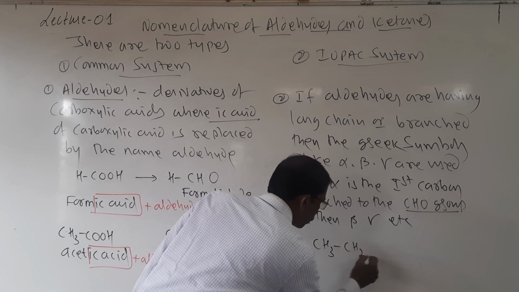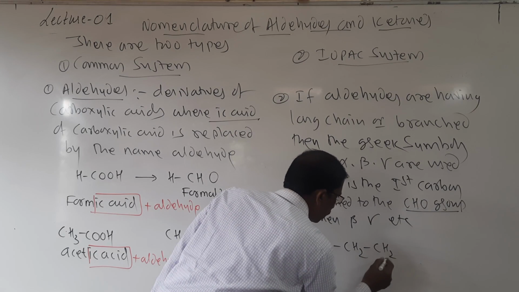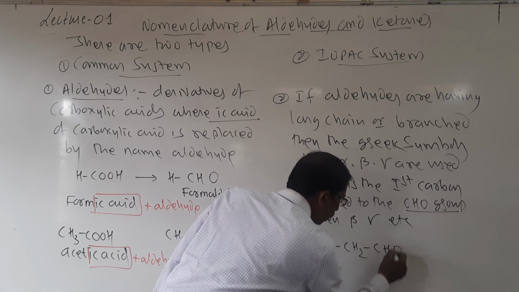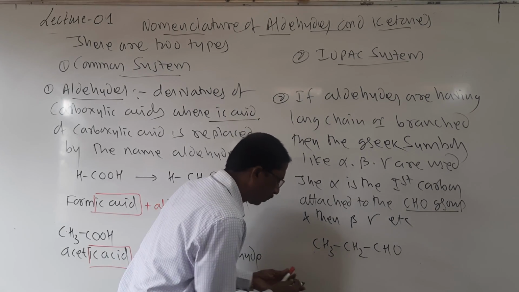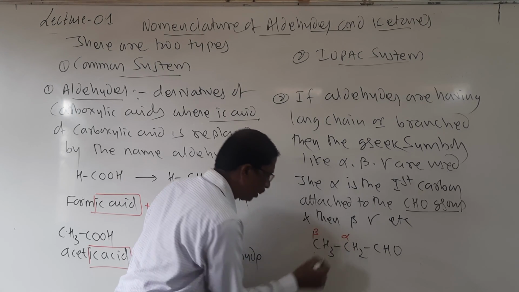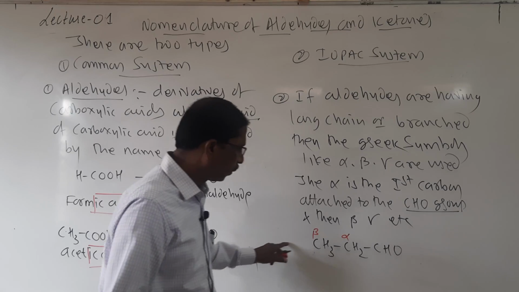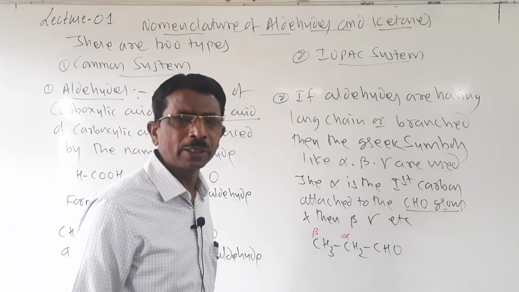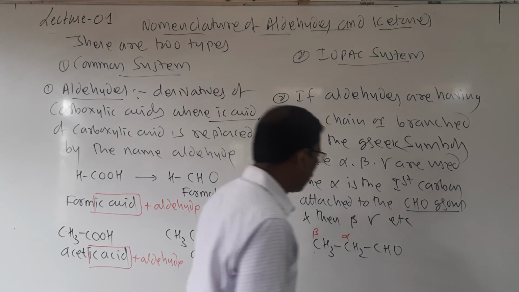CH3, CH2, CH2, CHO. Look here, it is the aldehyde. The first carbon atom is called the alpha carbon. The next is called the beta carbon. And if there are more, alpha, beta, gamma, delta, like this. Here I will give an example.